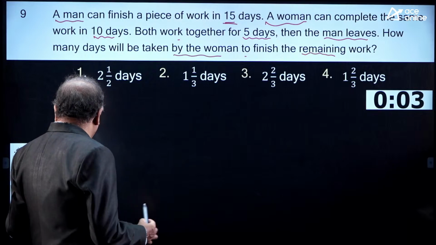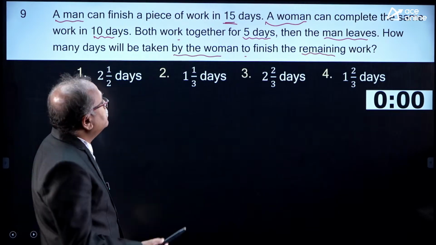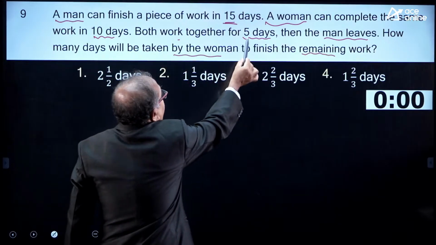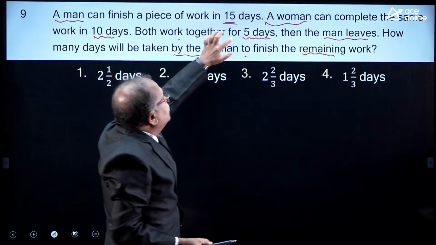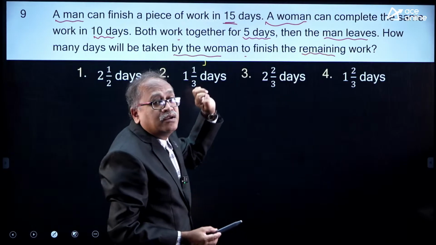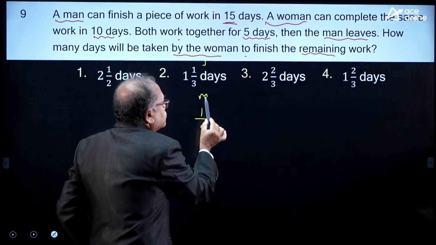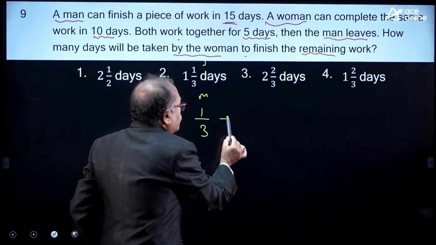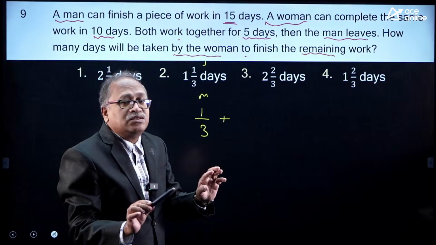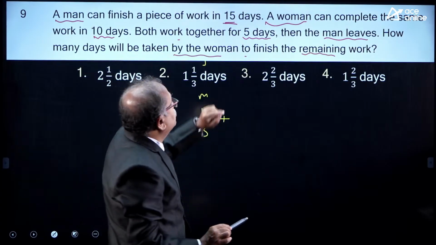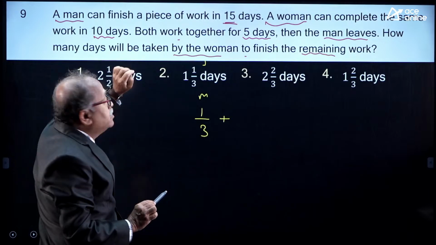Now, check whether you have done it the same way I am thinking. Both of them work for 5 days. The man will complete how much work? 5 by 15, that is 1/3 of the work. Plus, how much work will the woman complete in 5 days? There are multiple ways to answer the question. Look at the way I am answering. In these 5 days, the woman completes what part of the work?